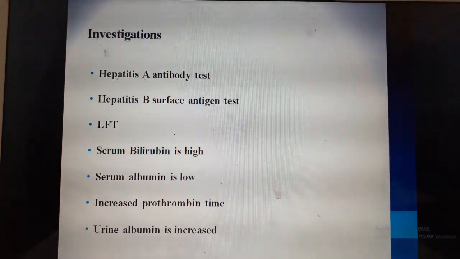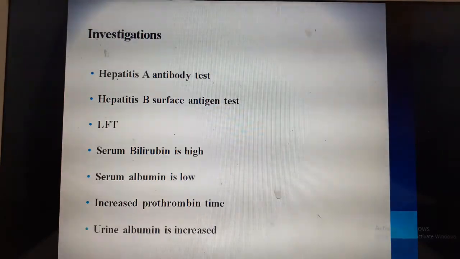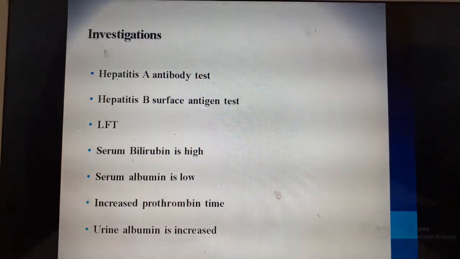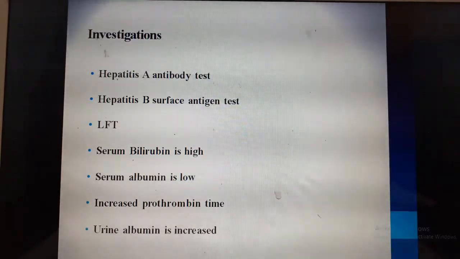Investigations are we do a hepatitis A antibody test and also hepatitis B surface antigen. If suppose the infection has come into the body, you can find the antibody being elevated. The liver function test, mainly because the liver is enlarged, serum bilirubin and serum albumin. Albumin is the one important protein which is synthesized by the liver. Therefore, this has to be checked. It will be low in hepatitis, and serum bilirubin will be high because the bile is not getting excreted because of the impaired function of the liver.